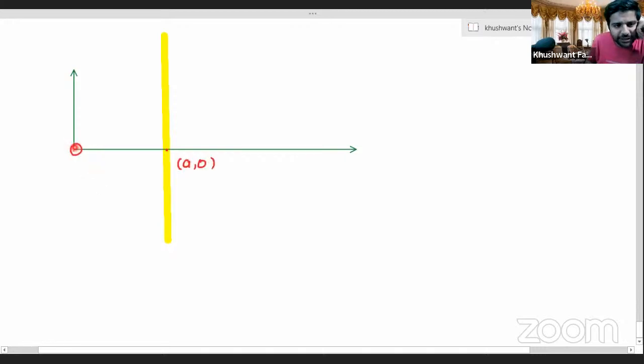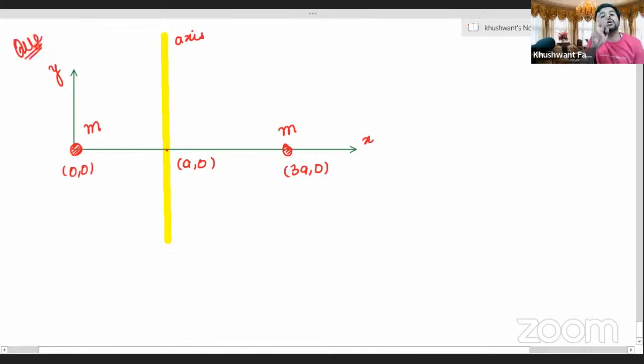One is placed at origin. This is mass m. And another one is placed at a point 3a comma 0. This also has a mass m. I repeat, here this is the axis, a vertical axis passing through the point a comma 0. There are two masses. One is placed at the origin. This is the origin. This is y axis and this is x axis. Question says that you need to calculate the total moment of inertia for the system about the given axis.